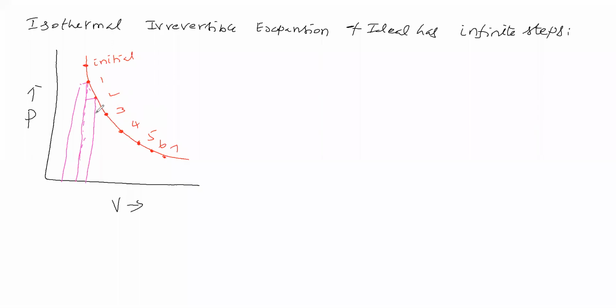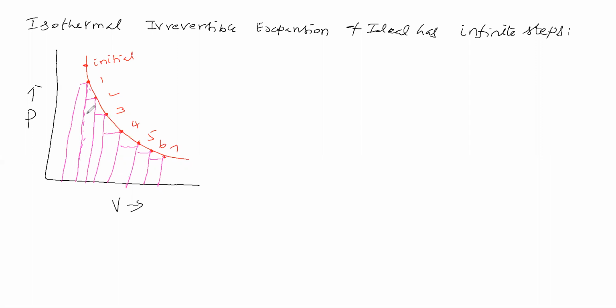Then for the third step work done, you see the third step external pressure, and take the corresponding volume. This area is called the third step work done. Likewise, the fourth step work done, the fifth step work done, the sixth, the seventh, and it goes on. The sum of these areas is called the total work done.